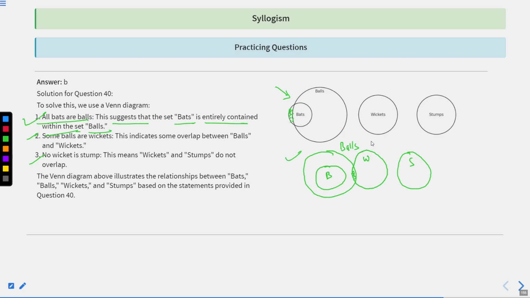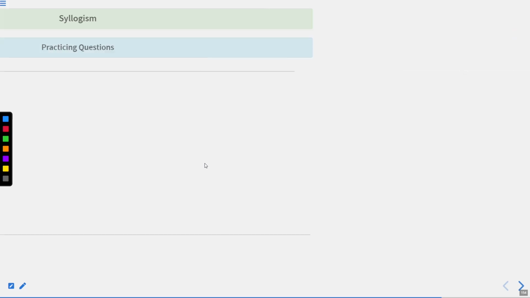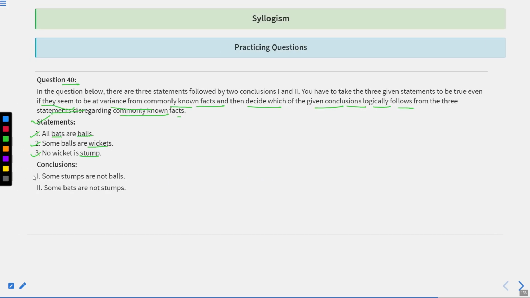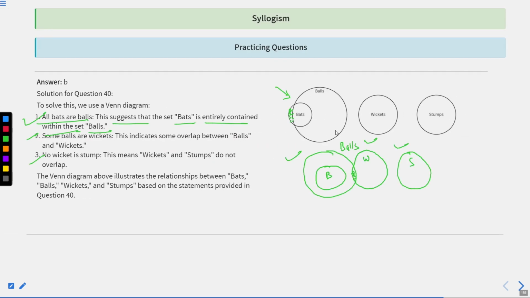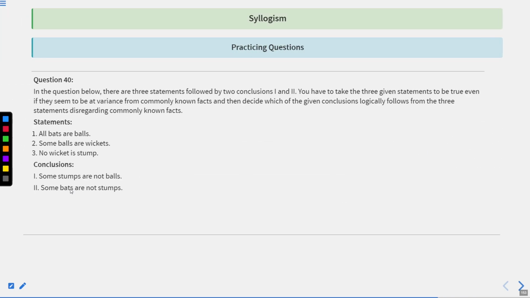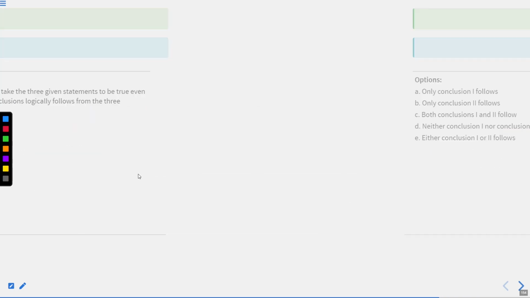So this will be the correct representation of the Venn diagram for question number 40. Now let's try to figure out the conclusion. What conclusion is this conveying? Some stumps are not balls. The answer for this particular question follows as some stumps are not balls.